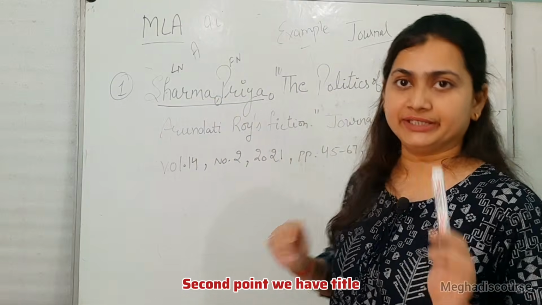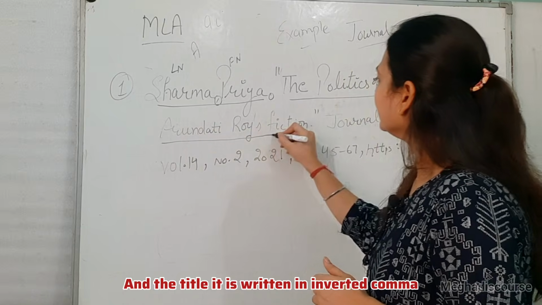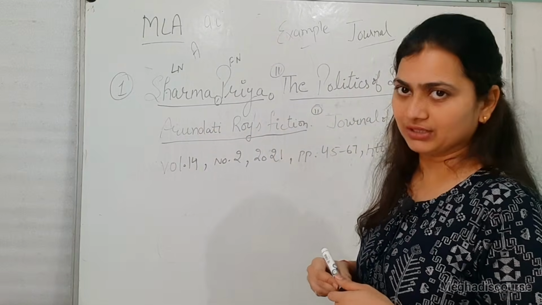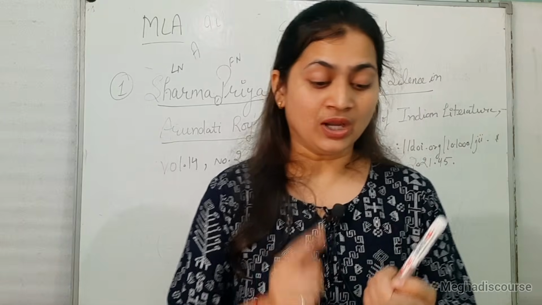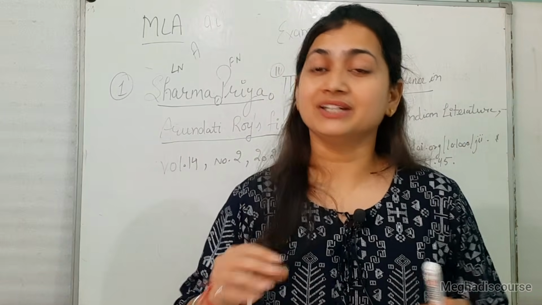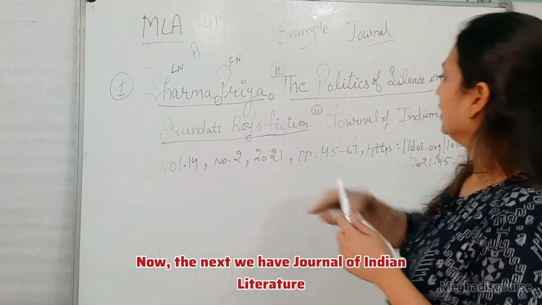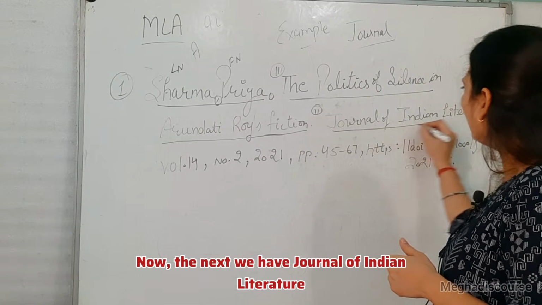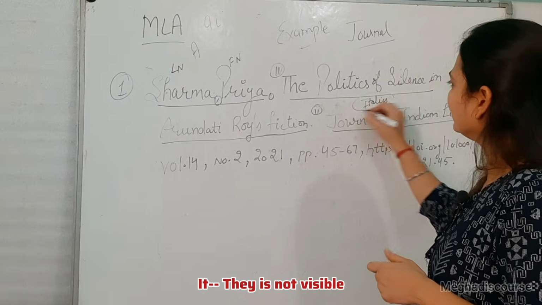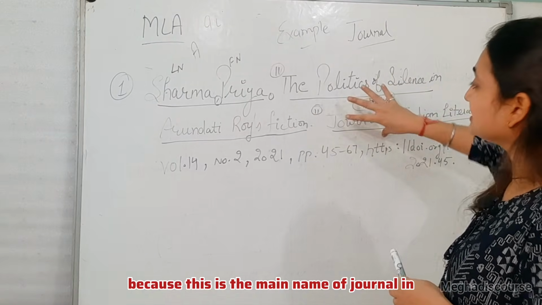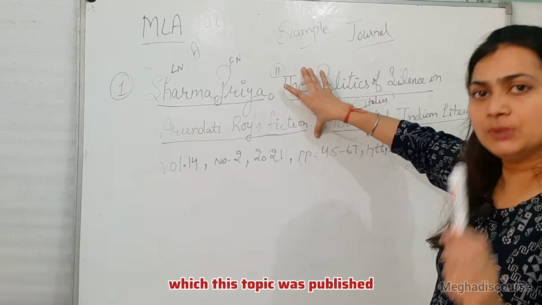Second point, we have the title. The title is written in inverted commas, in quotation marks. I told you, the smaller work is written in quotation marks and the larger work is written in italics. So this is the title. Next we have Journal of Indian Literature, written in italics, because this is the main name of the journal in which this topic was published.